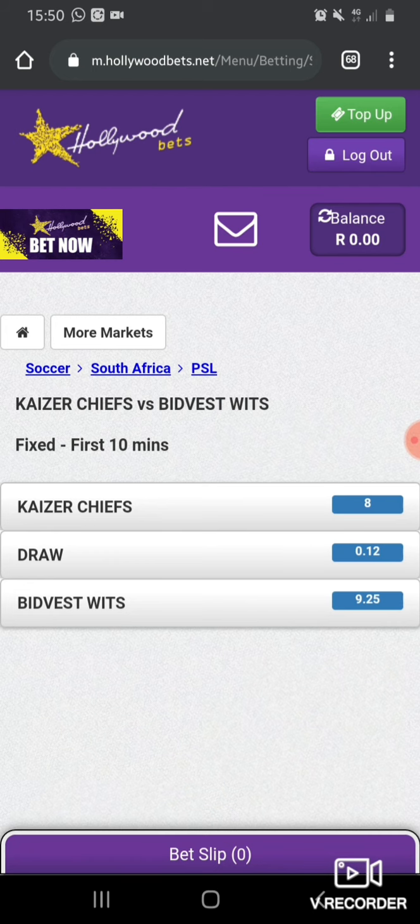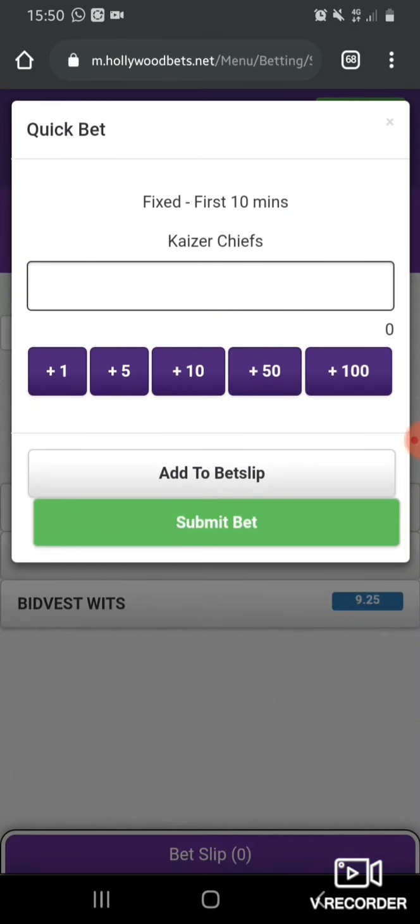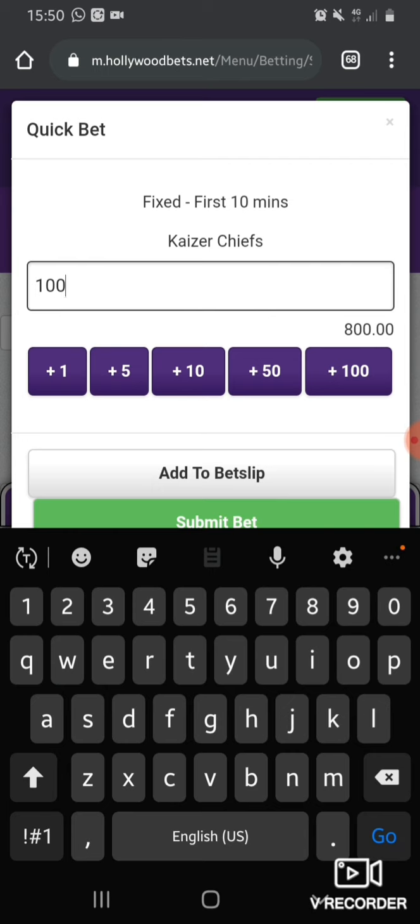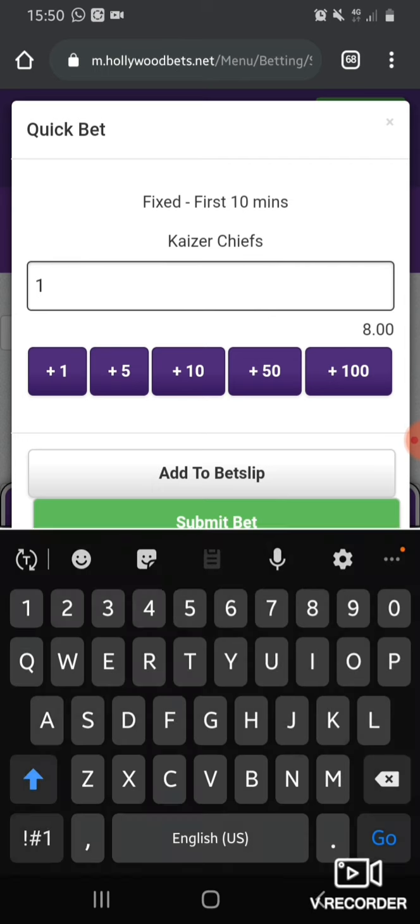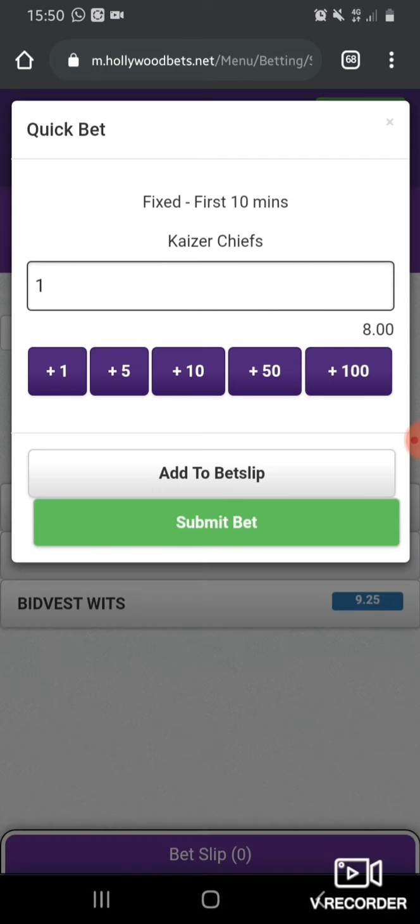That's it for today, guys. Okay, let me show you how we're going to do it. Let's say first 10 minutes Kaizer Chiefs will win. You're going to press Kaizer Chiefs, then this will show up. Then you just put your stake. Maybe you want to put 100 rand, that means you'll get 800 rand. Or else I want to put 1 rand, which means I'll get 8 rand. For each and every rand I get a return of 8 rand.